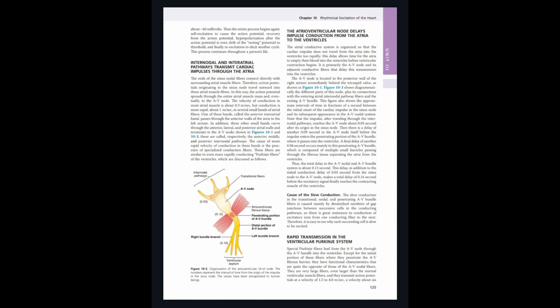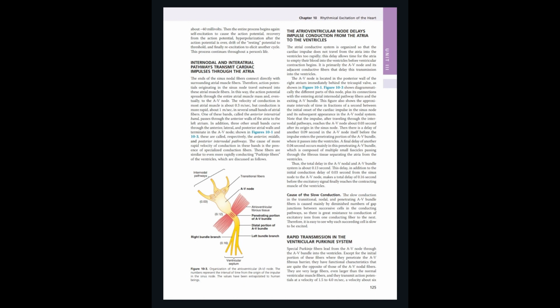The AV node is located in the posterior wall of the right atrium, immediately behind the tricuspid valve. The impulse, after traveling through the internodal pathway, reaches the AV node about 0.03 second after its origin in the sinus node. Then there is a delay of 0.09 second in the AV node before the impulse enters the penetrating portion of the AV bundle, where it passes into the ventricles.